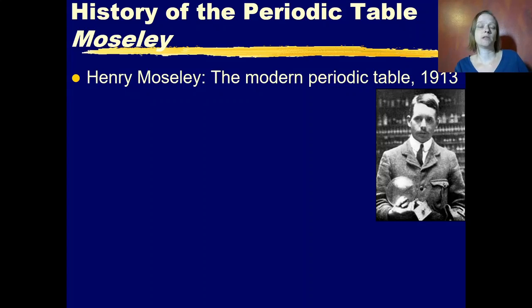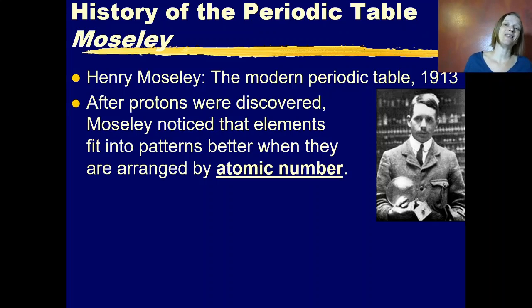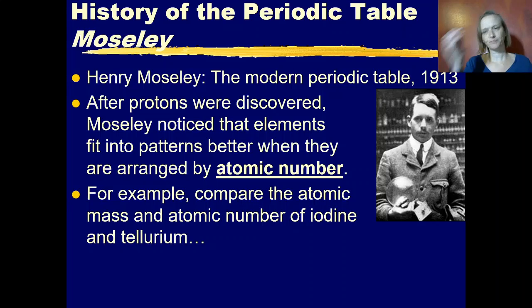Moseley is also an important scientist in the history of the periodic table. He gave us the modern periodic table because in 1913, that was just a couple of years after protons were discovered. And basically, as soon as protons were discovered, Moseley said, hey, elements fit into their patterns better if we arrange them by atomic number, not atomic mass. So this is how we started to notice that it was the atomic number that really defined the element.